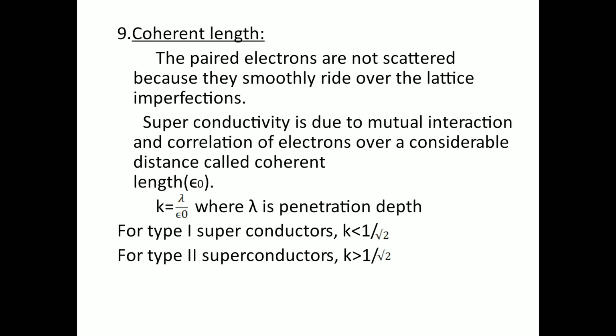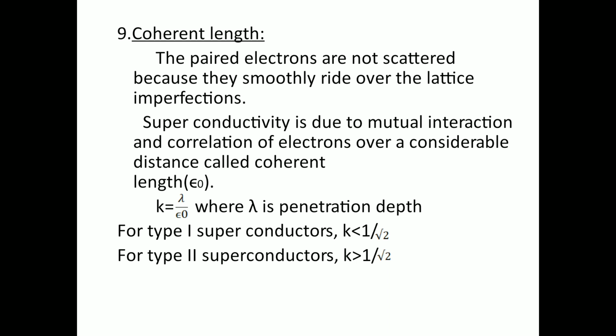Next, coherence length. What is coherence length? The paired electrons are not scattered because they smoothly ride over the lattice imperfections. If you take a single electron, that electron is scattered by the imperfections of the lattice, defects, imperfections. But when two electrons are paired, they are not scattered; they smoothly ride over those defects also. That's why they show high conductivity.